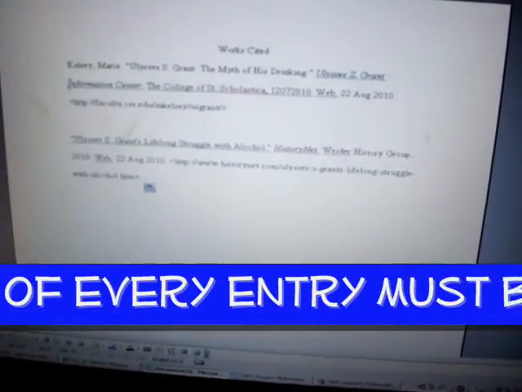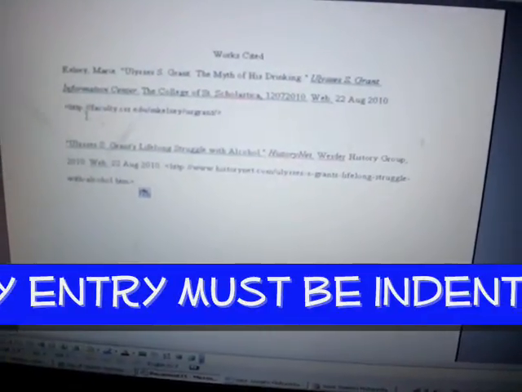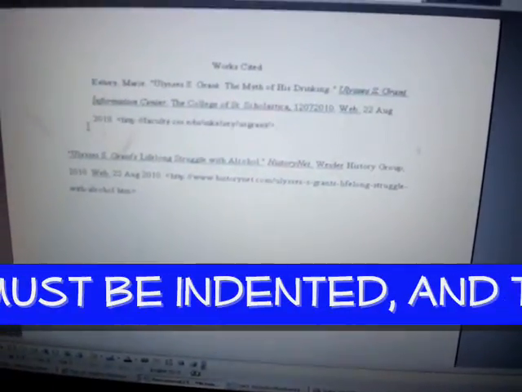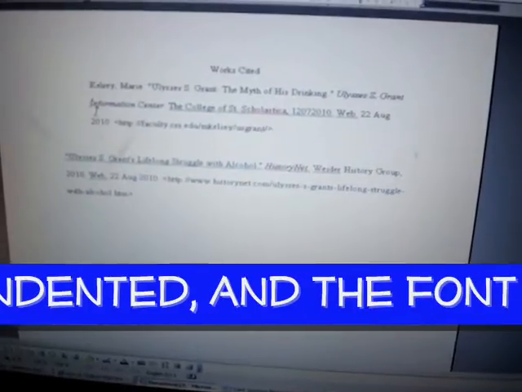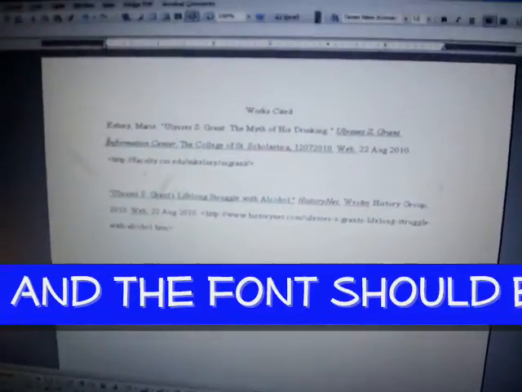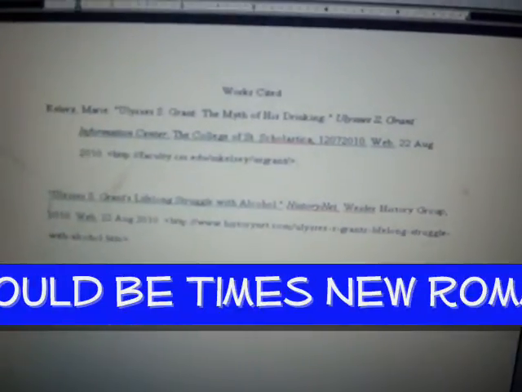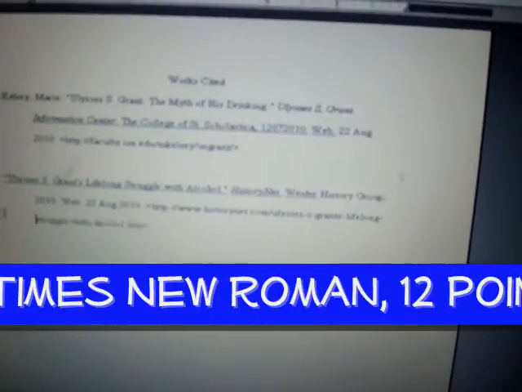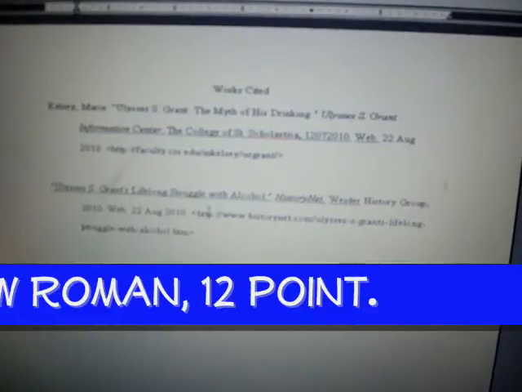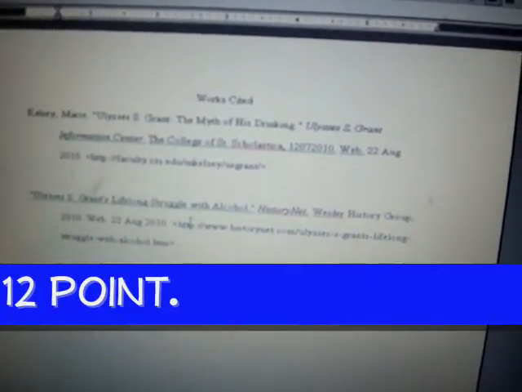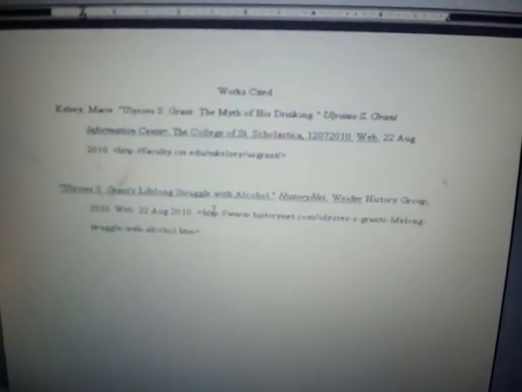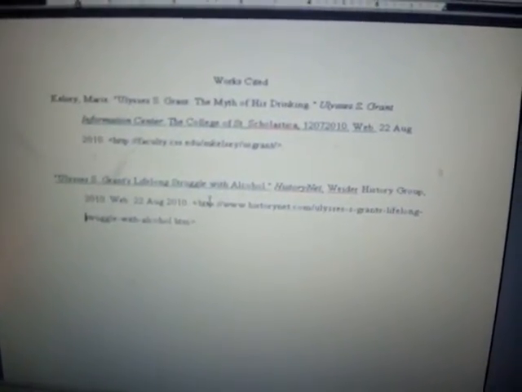The second thing we need to do is use a hanging indent, so I have to enter and then indent the second line in each of the works cited entries. Also, they must be in Times New Roman, and in 12-point font. So that is the last step.